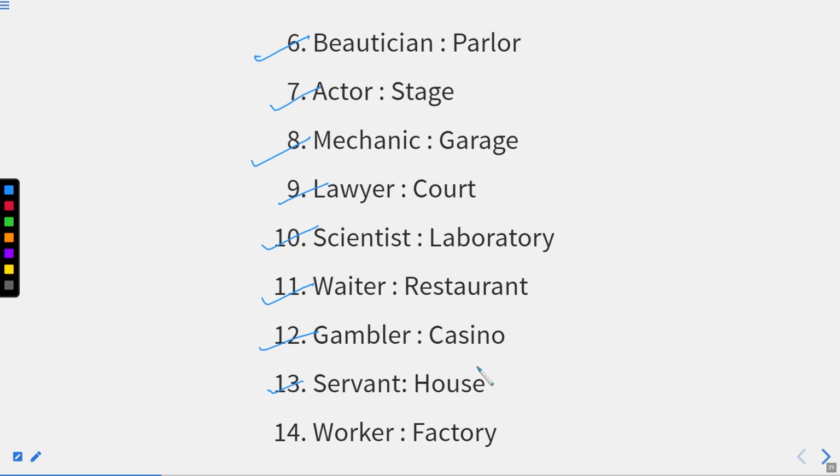A servant can work in a house, in an office, in a ground as well. It just depends on which organization he is working in. A worker normally works in a factory. So a worker working where? In a factory. I think I have discussed sufficient examples for this kind of relation as well.